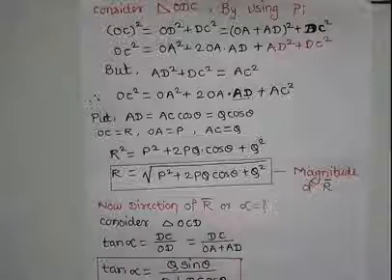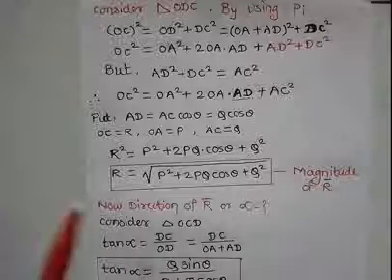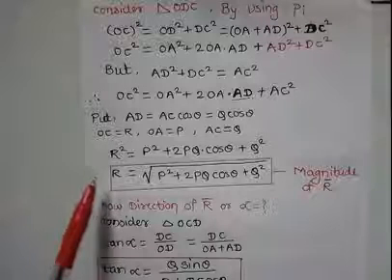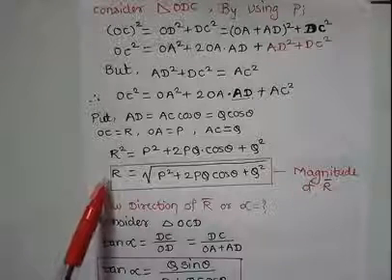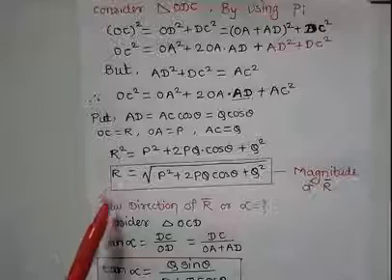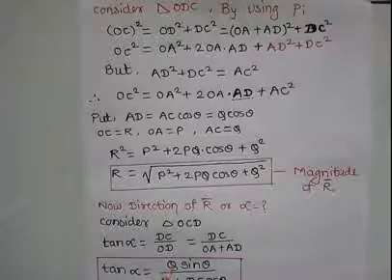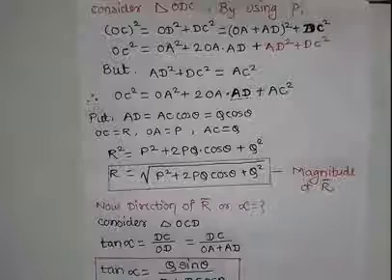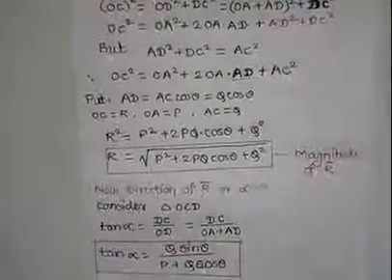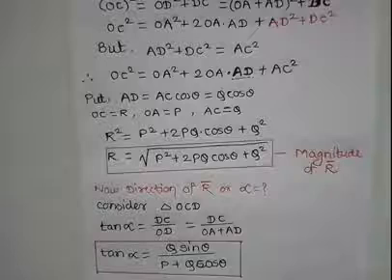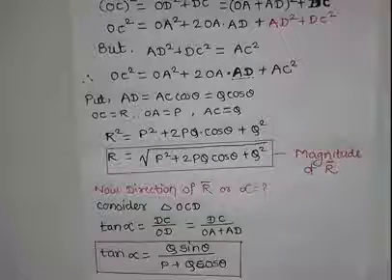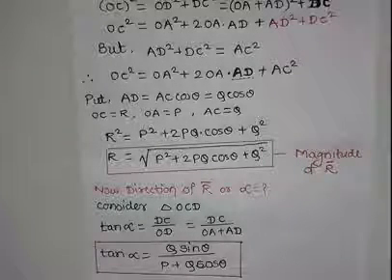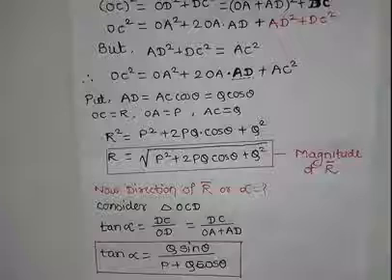This is the direction of the resultant R bar and this is the magnitude of R bar. Okay? By using these two formulae, we can easily find out the direction and magnitude of the resultant R bar.